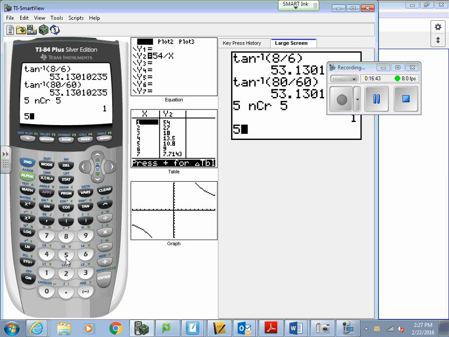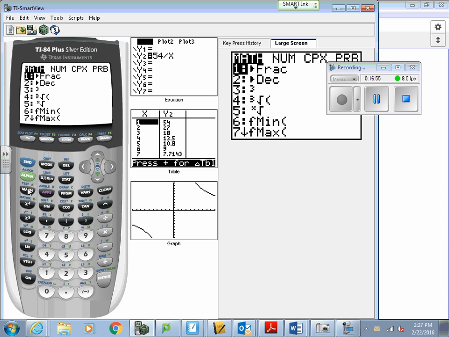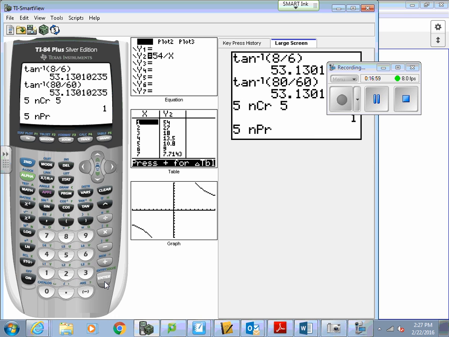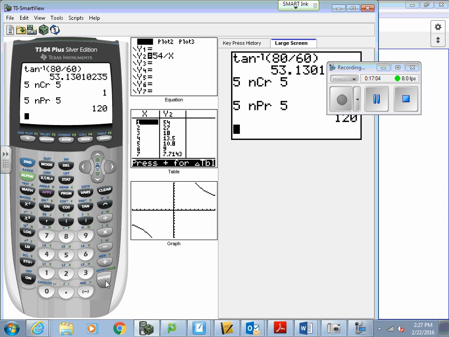Now, if you were to do the same thing, but figure out the permutations of those 5, where order matters, I'm going to do 5, and go back to math. Then I'm going to go over to probability, and do 5, choose 5 here, and hit enter again. Do you see how many more possibilities there are? That's the difference between permutations and combinations.